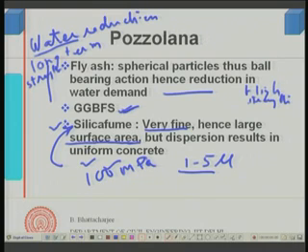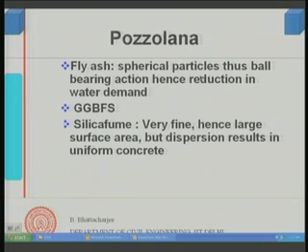When you are using superplasticizer and silica fume together, the dosage of superplasticizer required is high, because whenever you use plasticizer or superplasticizer with these materials, they cause dispersion of these materials as well.